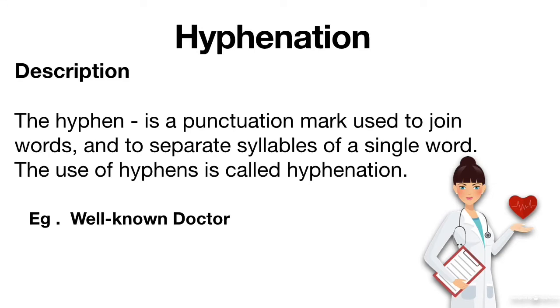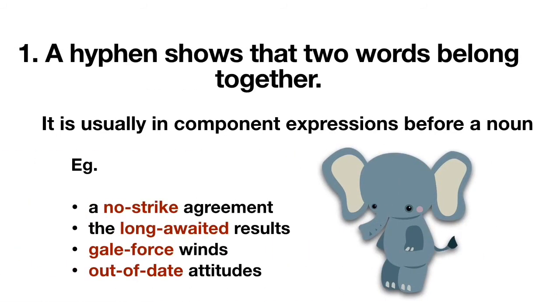Consider the example given. Well-known doctor. To join the words well and known, a hyphen is used in between both the words. A hyphen shows that two words belong together. It is usually in compound expressions before a noun. For example, a no-strike agreement, the long-awaited results, gale-force winds, and out-of-date attitudes.